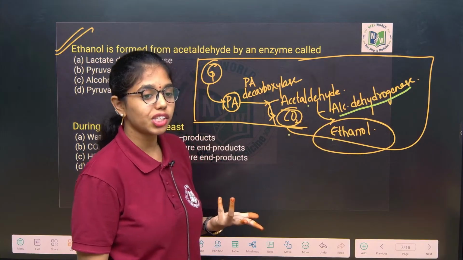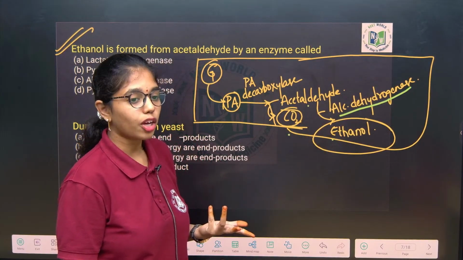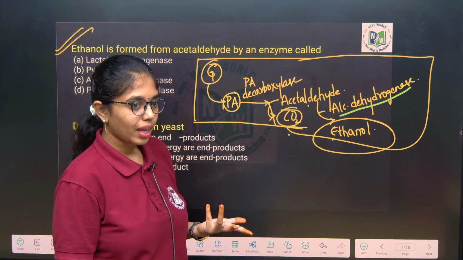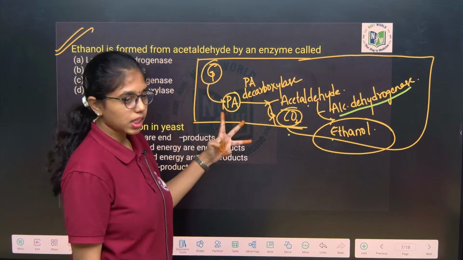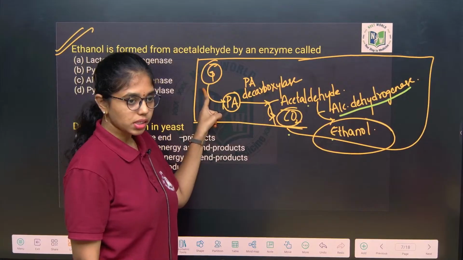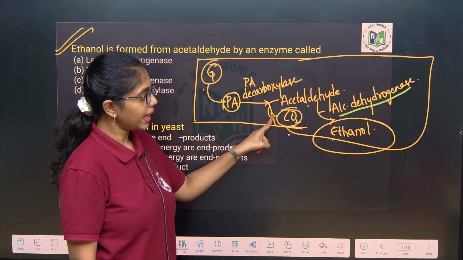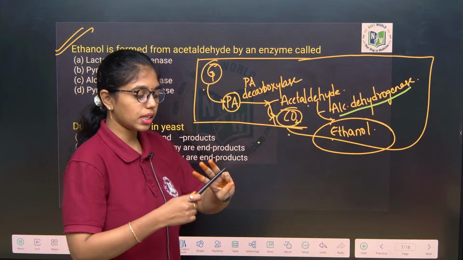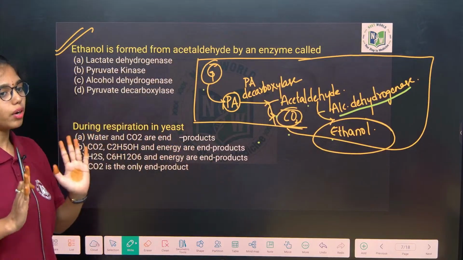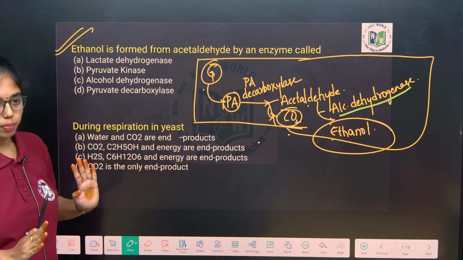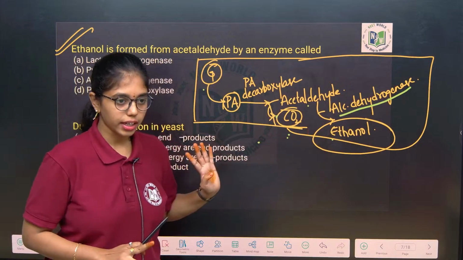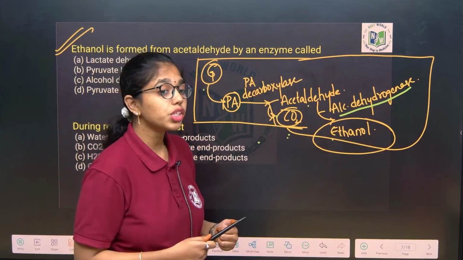How about energy production in alcoholic fermentation? Alcoholic fermentation includes these three steps: glycolysis, conversion to acetaldehyde and lastly to ethanol. These three steps come under alcoholic fermentation, which occurs in the cytoplasm. We got carbon dioxide and ethanol. How about the energy?